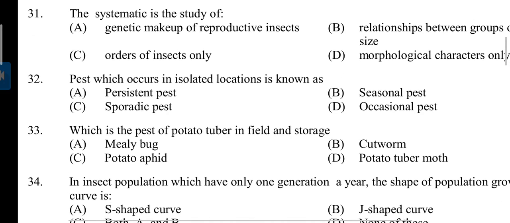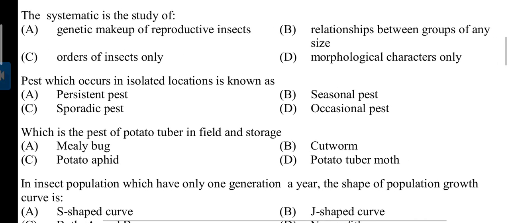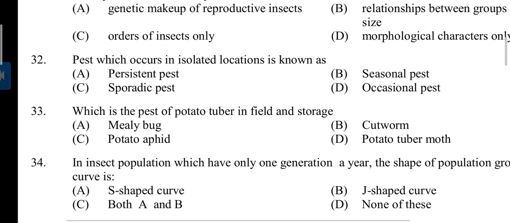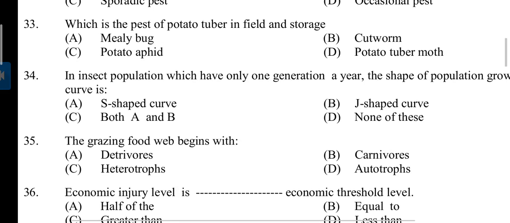Question number 31. The systemic is the study of? Answer is B. Relationship between groups of any size. Question number 32. Pest which occurs in isolated location is known as? Answer is C. Sporadic pest or D. Also occasional pest. 33. Which is the pest of potato tuber in field and storage? Answer is D. Cutworm.